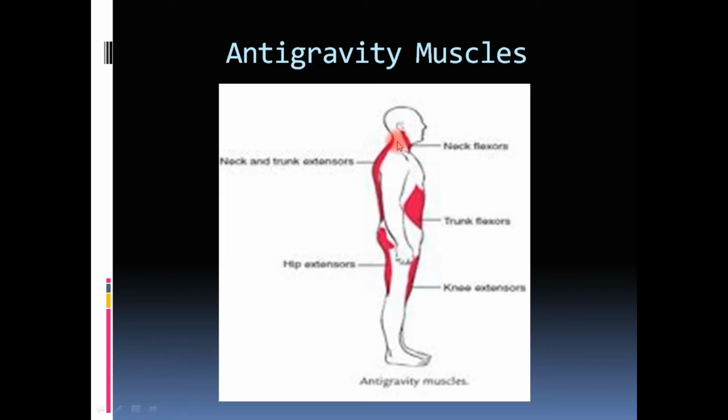And the neck and trunk extensor muscles, which are present on the back side, and the neck flexor and trunk flexor muscles. The contraction of both of them together helps the vertebral column to stand erect in a stronger position, maintaining the erect posture in the vertebral column. So these are the anti-gravity muscles.